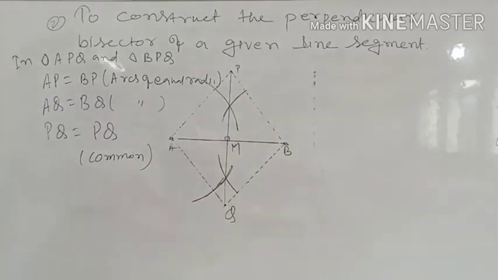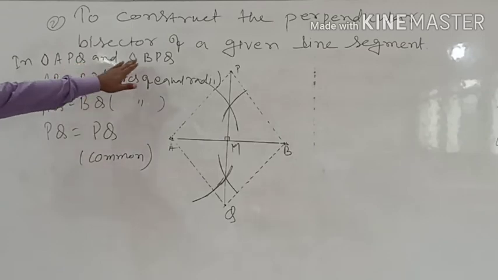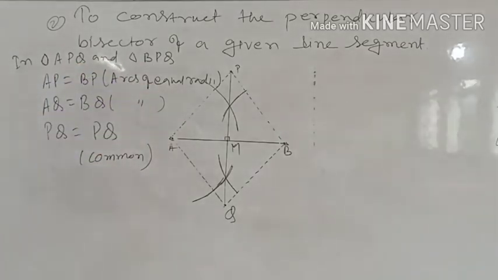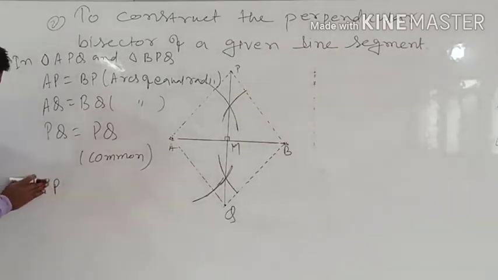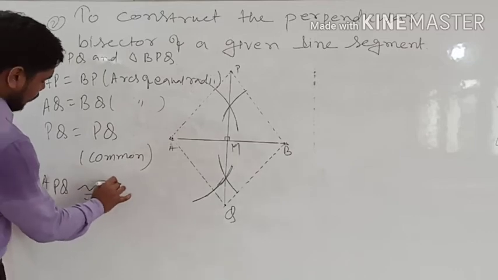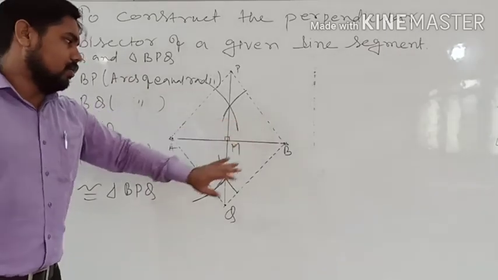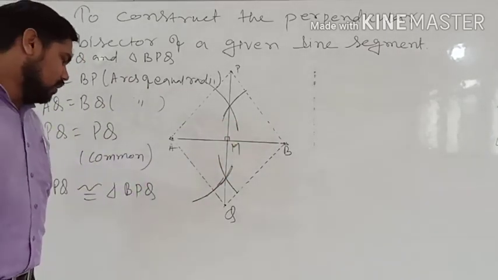So again we got side congruency. With the help of side congruency, we can say that triangle APQ is congruent to triangle BPQ. These two triangles are congruent to each other because the sides are equal.